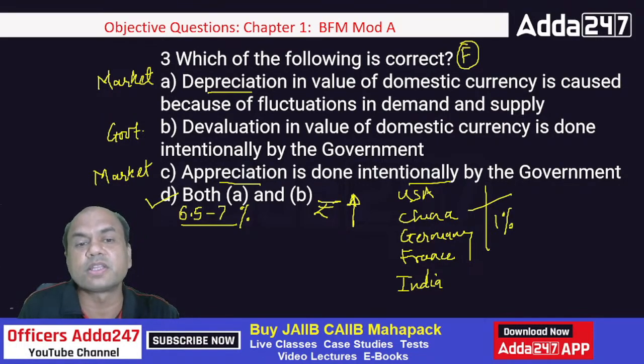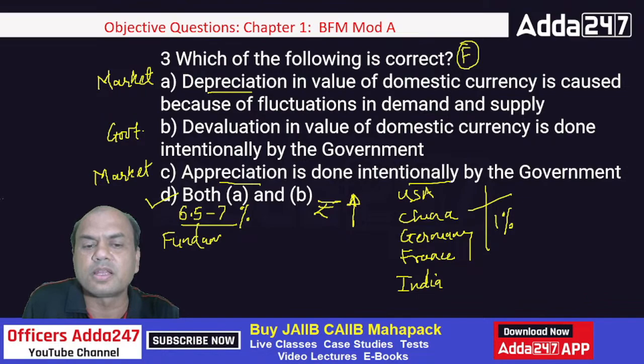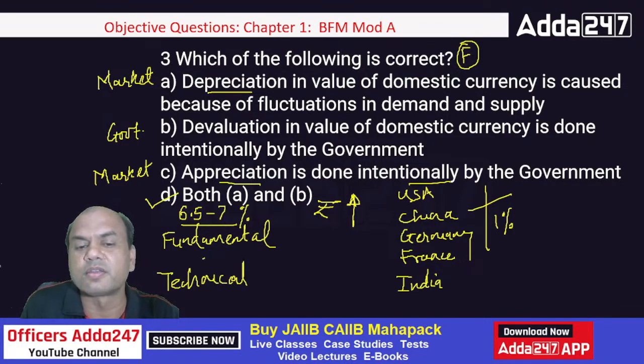So the answer for this question was D. This was the extra knowledge which you wanted, right? Because we have to know. See, there are 2 reasons for appreciation and depreciation of any currency. One is fundamental, and second is technical. Technical means what? It's short term. Technical is short term, and fundamental is long term.